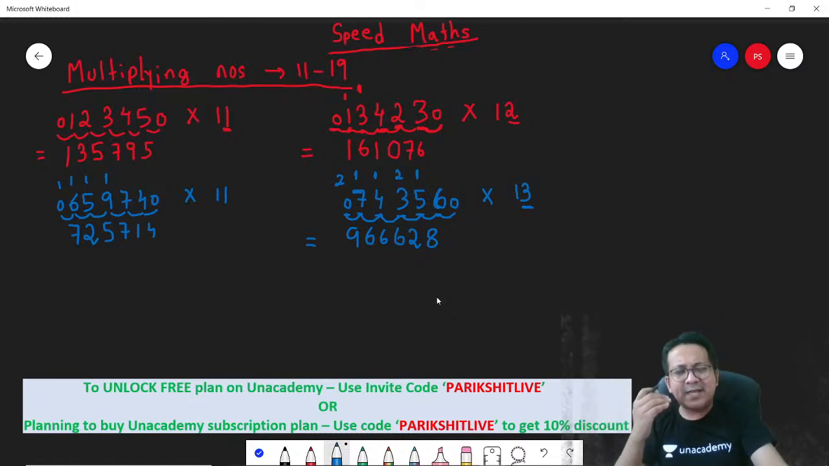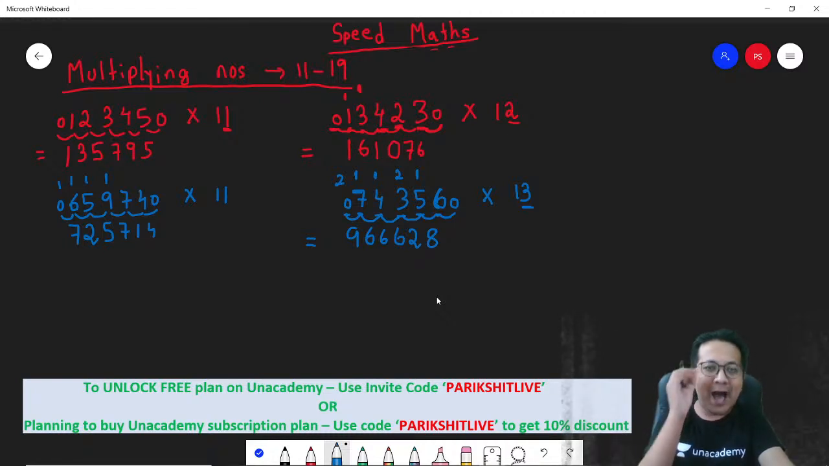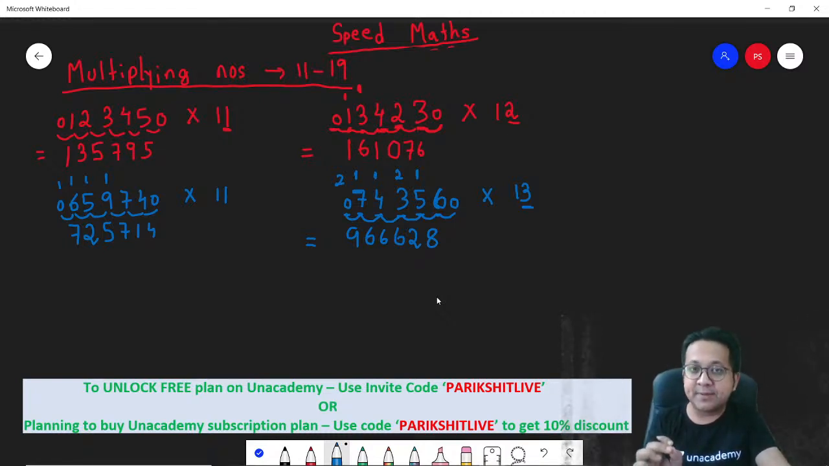Correct? So multiplying numbers from 11 to 19 is again very simple. If it is 11, first add up the consecutive digits. If it is 12, first make it twice and then add up the consecutive digits. If it is 13, first make it into 3 and then add up the consecutive digits. If it is 14, first make it into 4 and then add up the consecutive digits, and so on. This method will work up till 19.